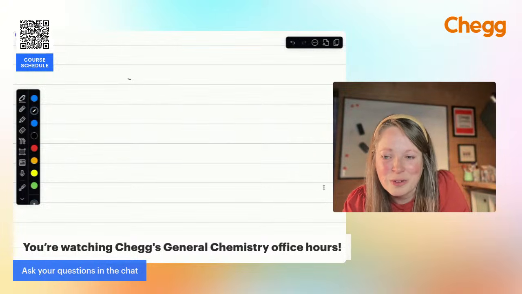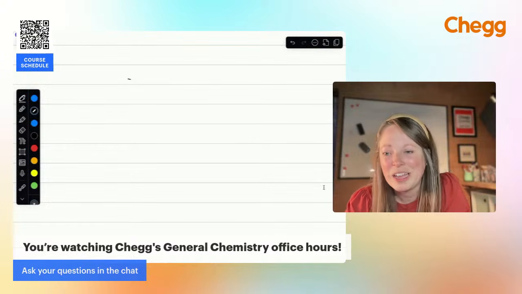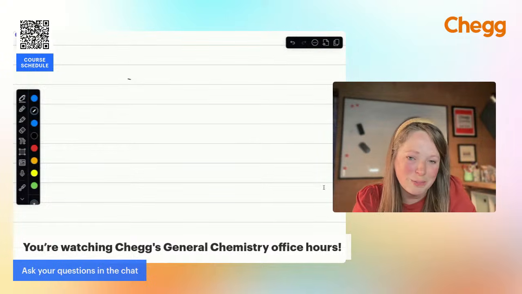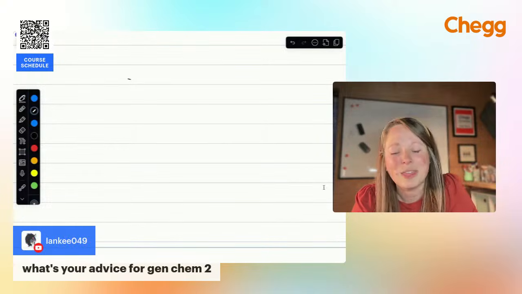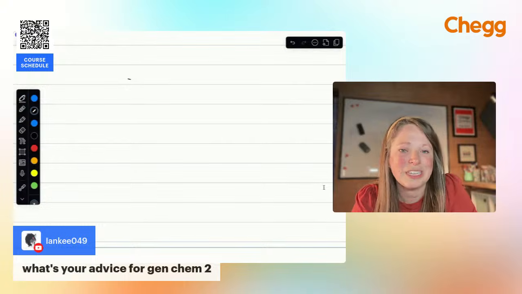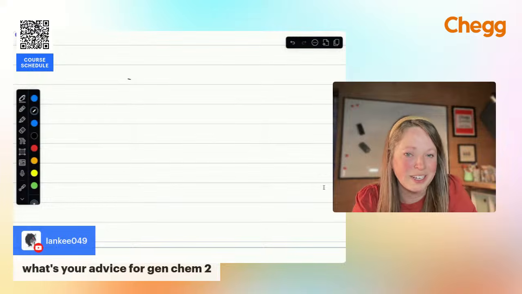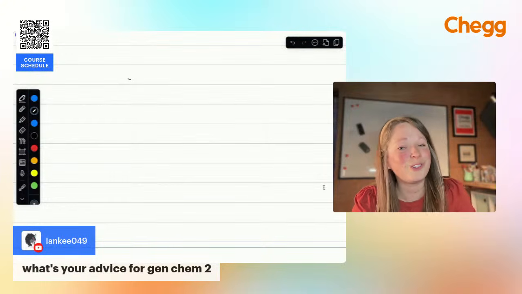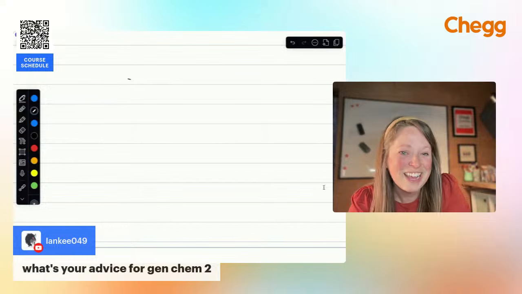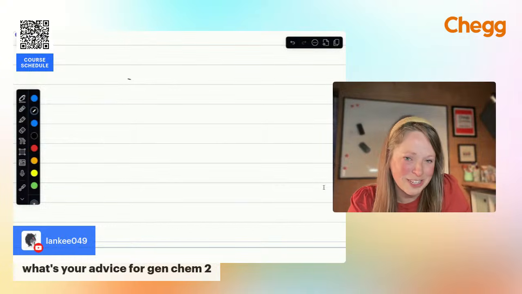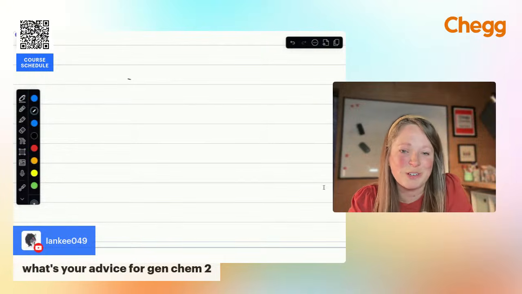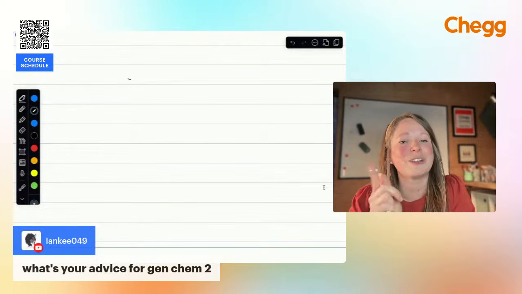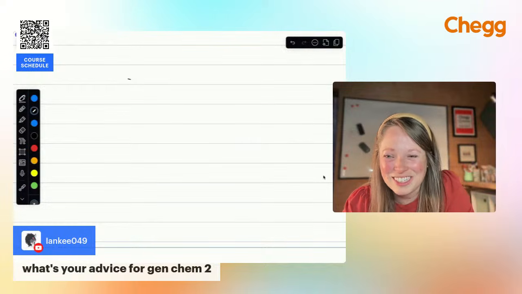It looks like, okay, what's your advice for Gen Chem 2? Yeah, Gen Chem 2. So with Gen Chem 2, you're going to be getting into solution chemistry and acid-base chemistry. The more practice problems you can complete, the easier it's going to be. And take the time to memorize those polyatomic ions. Take the time to ask questions and go to your office hours in person too. It makes a big difference if you get that face time with your professors and with your TAs. But if you've made it through Gen Chem 1 and you're doing well, you're going to be okay in Gen Chem 2. It's Orgo that's going to be tough.